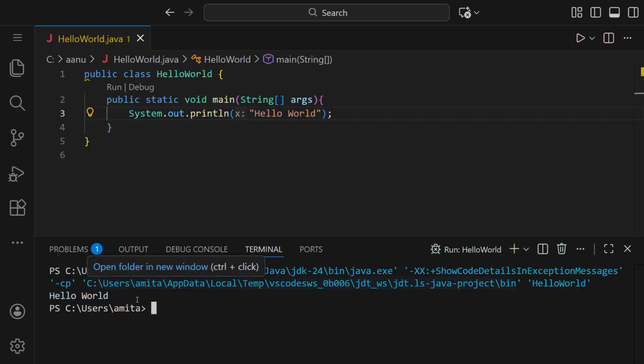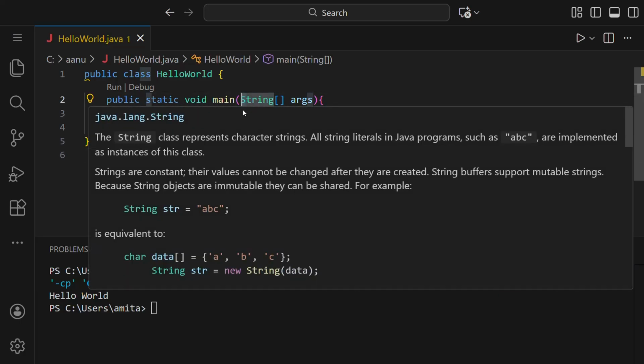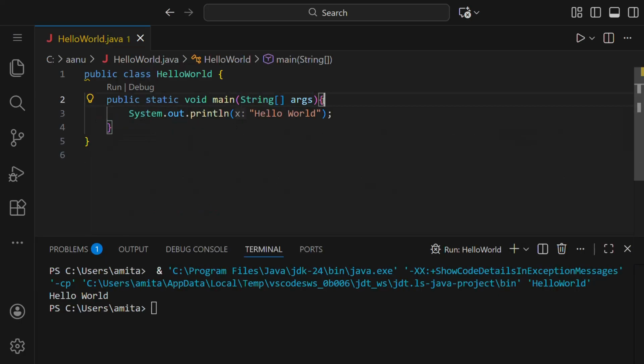If you see this output, congratulations, you have successfully written and run your first Java program. If there is any error, check if your file name and this class name are the same. They should have the same letters capitalized, or the case of the letters should be the same. Then check if your semicolon is missing, or maybe some wrong capitalization like writing string with a small s instead of capital S in String, or maybe missing curly braces. Don't worry if you face errors, they are part of learning.